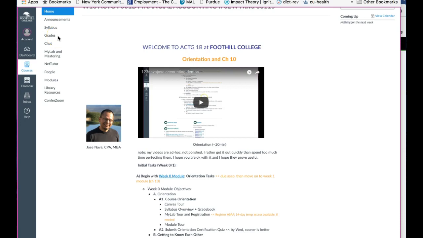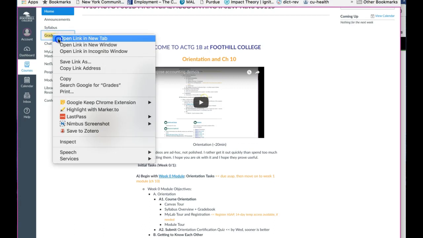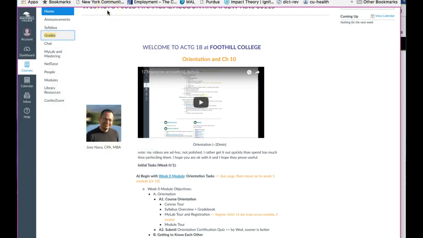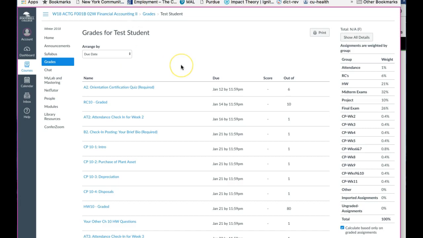Grades. Obviously, you want to know about the grades, and you can keep track of your grades throughout the quarter by going to this feature. I'm going to actually do that right now, and show you one important item to keep in mind as you track your grades throughout the quarter.